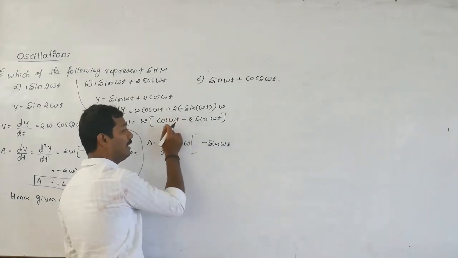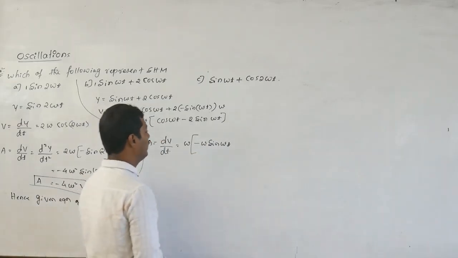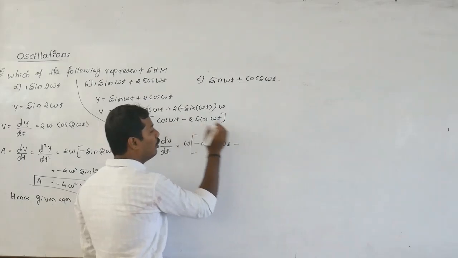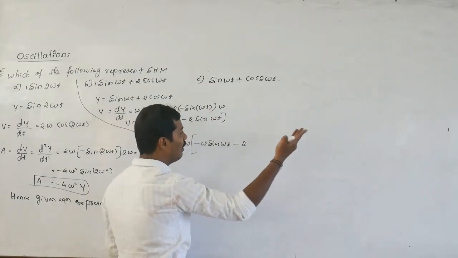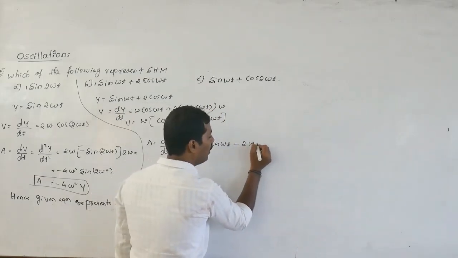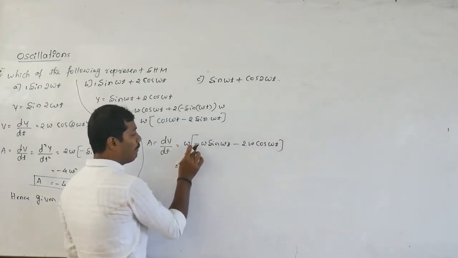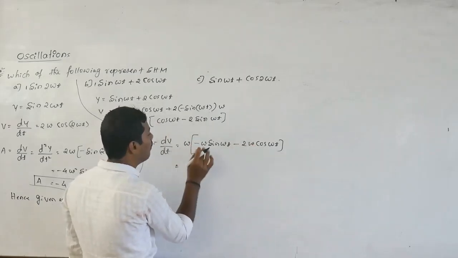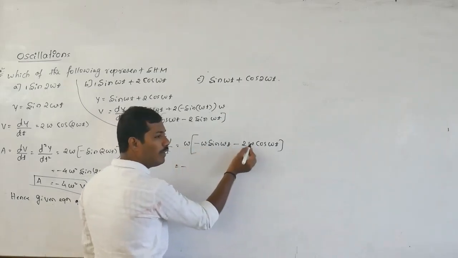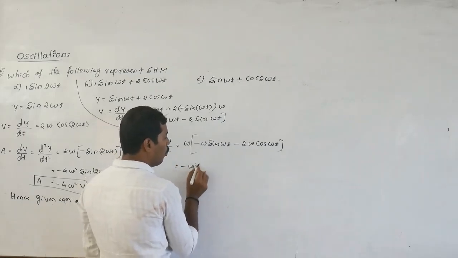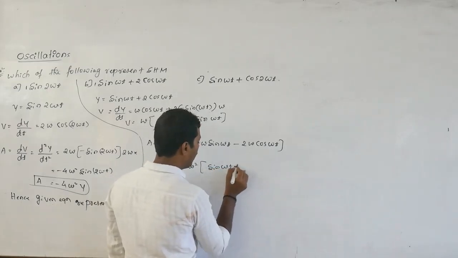Then differentiation of omega t becomes omega outside, minus omega. Next, minus is remaining here. 2 is also the same. Then differentiation of sin omega t is cos omega t. Again omega outside here. Omega into cos of omega t is there. Can you take that minus and omega outside here? We can take the minus and omega outside, omega is already there, one more omega is outside. That becomes omega square. Omega square into sine of omega t, minus into minus becomes plus.